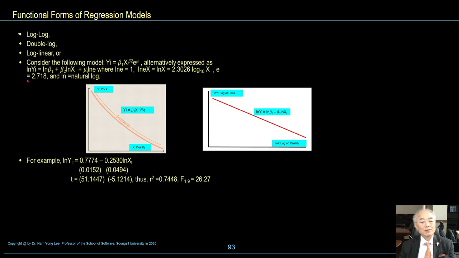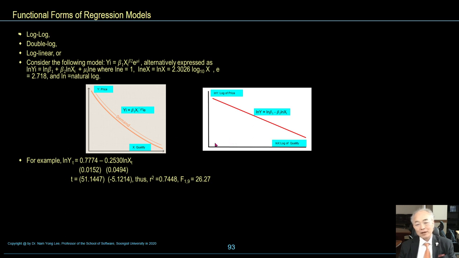E is equal to 2.71, and ln stands for natural log. So this figure shows the relationship between y, price, and x, the quality of product or service. This demand curve yi is equal to beta 1 xi minus beta 2 e.